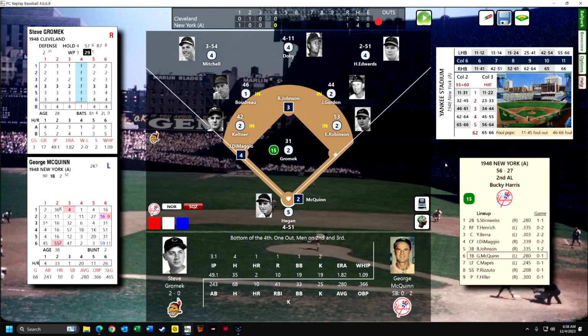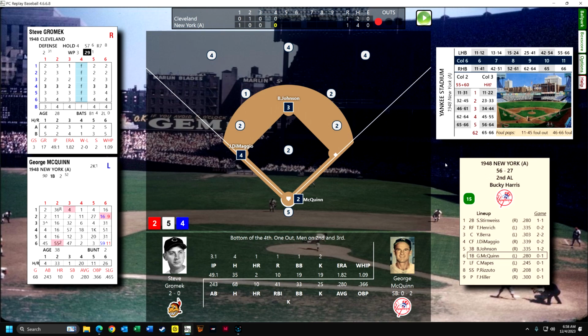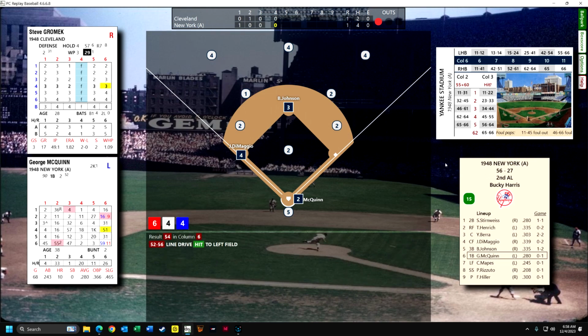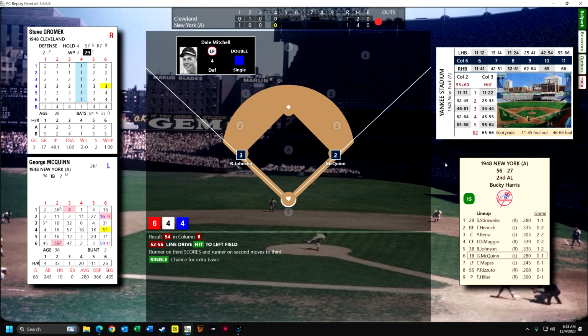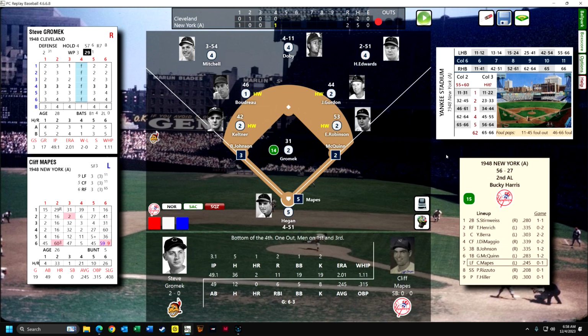Now McQuinn has a chance to come up with a big play here, and he does. There's a line drive hit to left field. He's probably going to score both players. We'll see. It'll depend how Mitchell does in the outfield. If I roll a 5 or a 6, it'll be a double. Otherwise, it'll be a single. So it's a single, so Johnson holds up. But anyway, the Yankees do take the lead with 1 out.